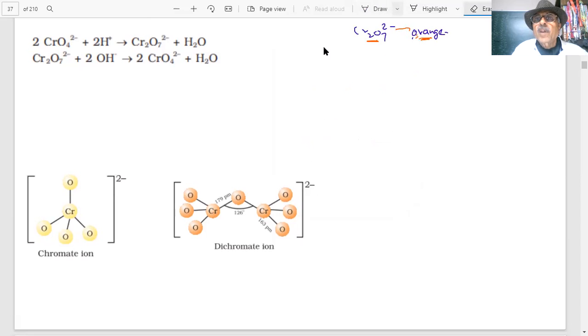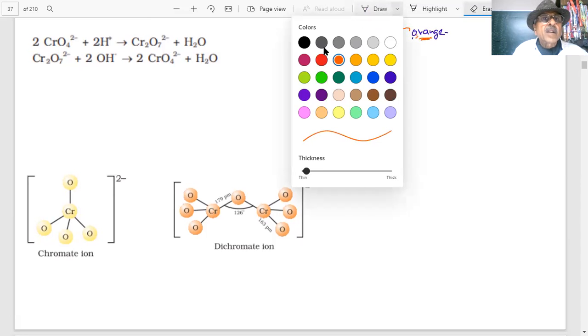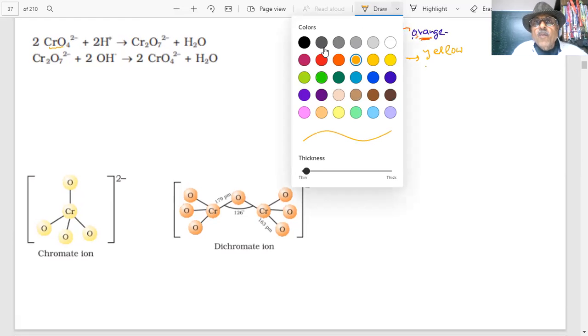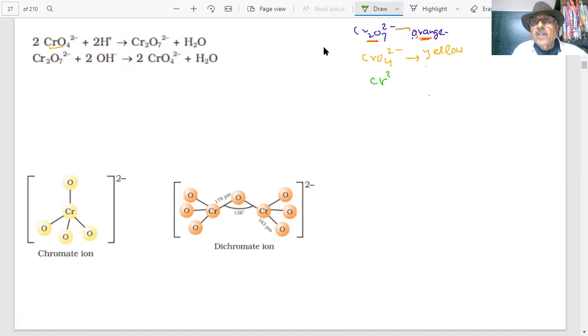Dichromate color is orange. Now, what is the color of the chromate, CrO4 2 minus? Chromate ion is yellow. Some more colors I tell you. Cr3 plus will be green.